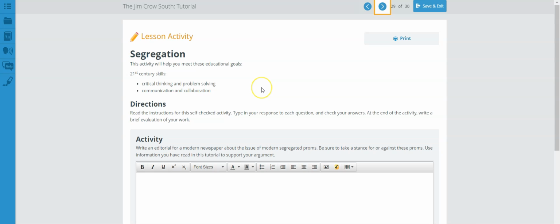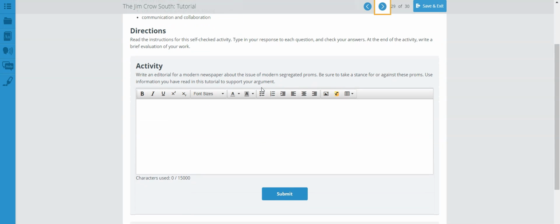activity on segregation. Let's read the activity part so you'll know what to do. Write an editorial for a modern newspaper about the issue of modern segregated proms. Be sure to take a stance for or against this prom. Use information you have read in this tutorial to support your argument. This is again another personal article that you have to write, in this case about proms.